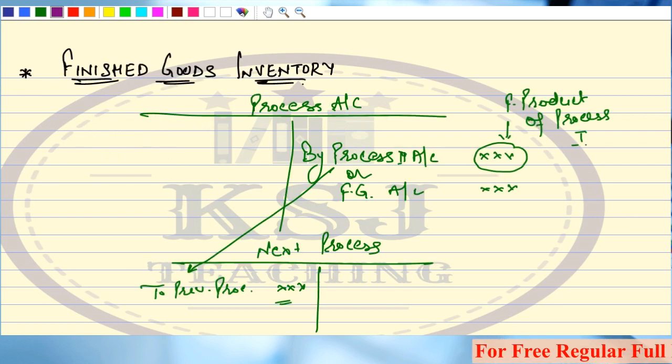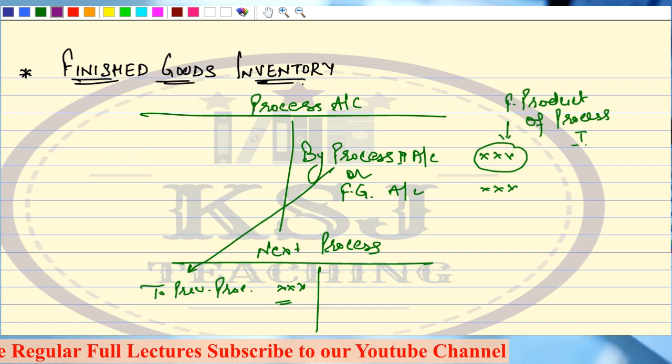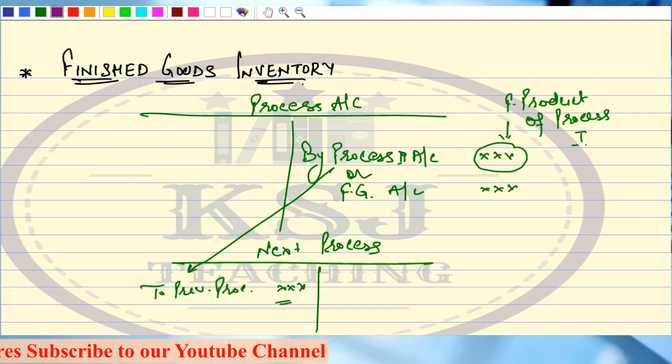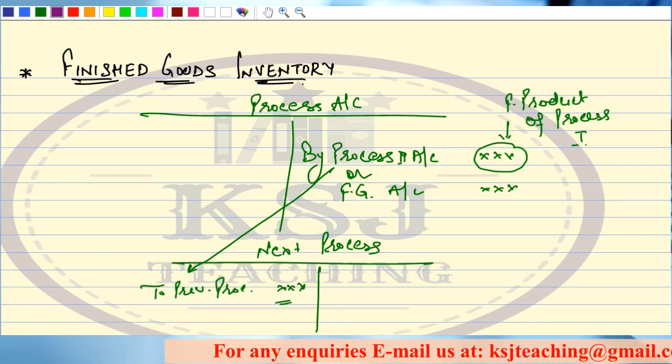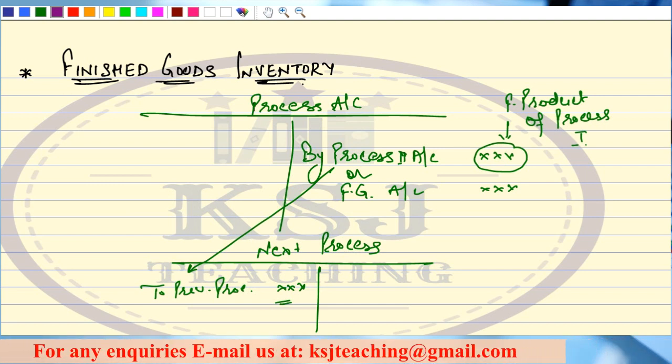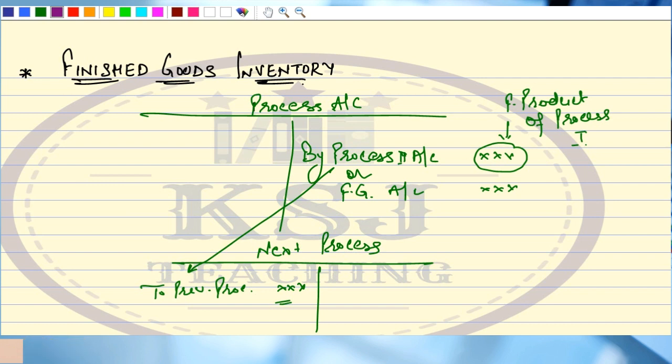So in this process account, tell me, are we going to take the opening stock of FG? Sir, we have discussed the opening stock of raw material, but the opening stock of that particular process as a finished good will not be considered in the process account. Have I told you? No. What I have told you is you have to take the opening stock of raw material at the same rate, whatever was lying there. Clear? But the opening stock of FG, we do not take in the process account.